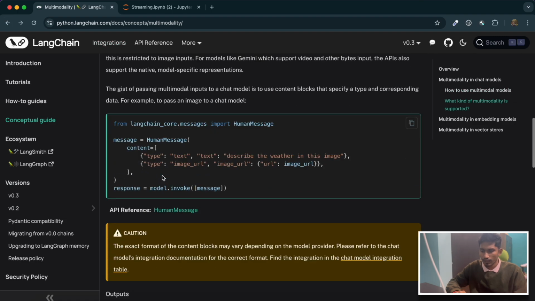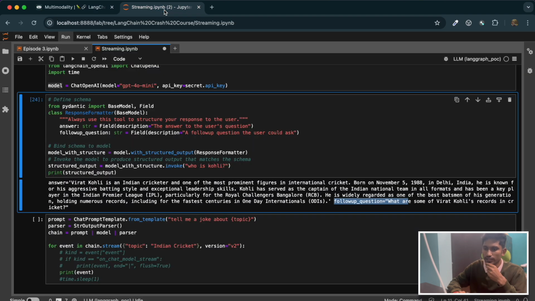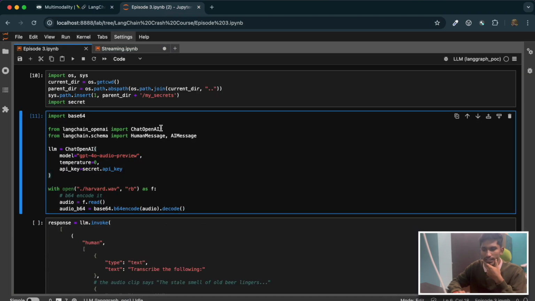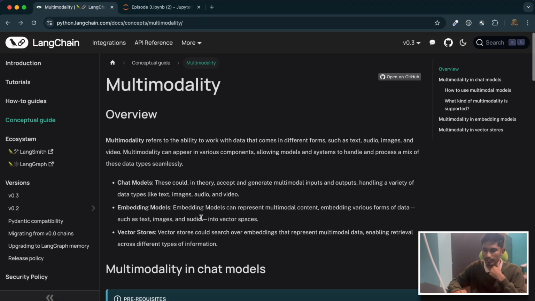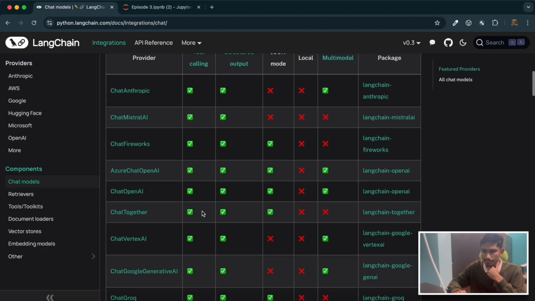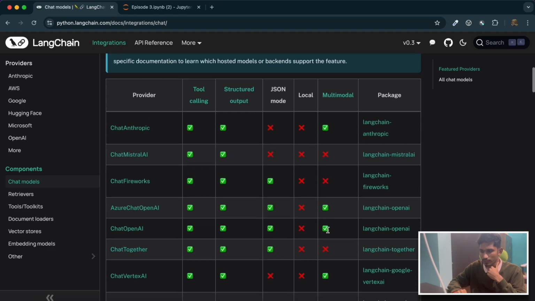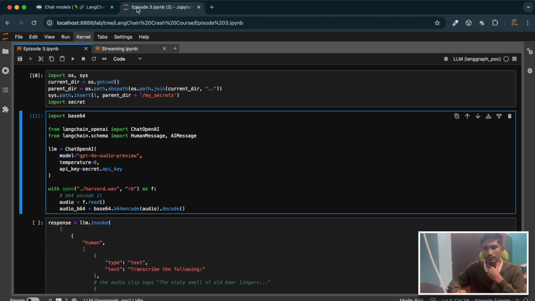So now let's jump to the code, and we'll see multimodality in action. What we will do, we are using ChatOpenAI, because OpenAI supports multimodality. If you can see here, OpenAI supports multimodal exchange of the inputs and outputs.